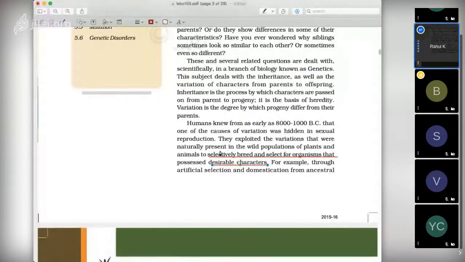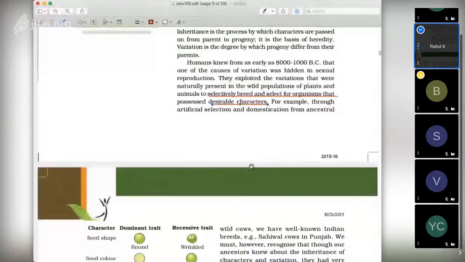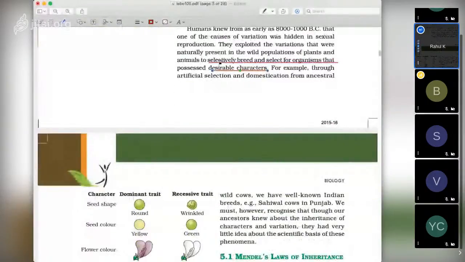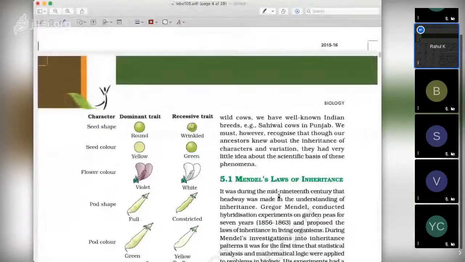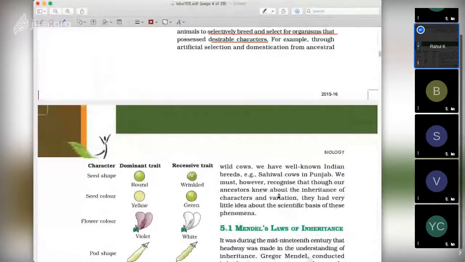For example, through artificial selection and domestication from ancestral wild cows, we have well-known Indian breeds, for example Sahiwal cows in Punjab. So we have many different varieties which we have selected using artificial selection.